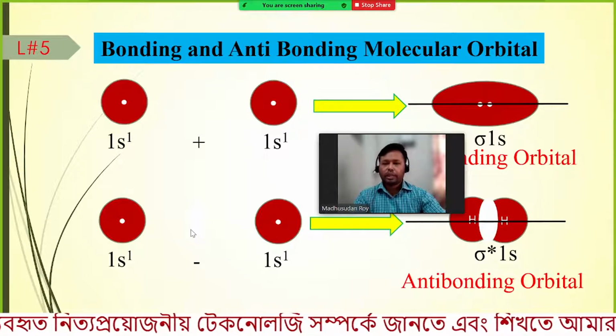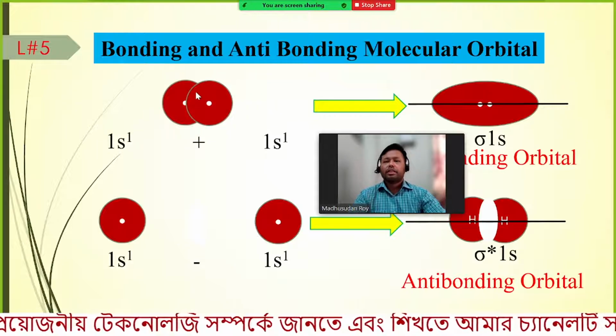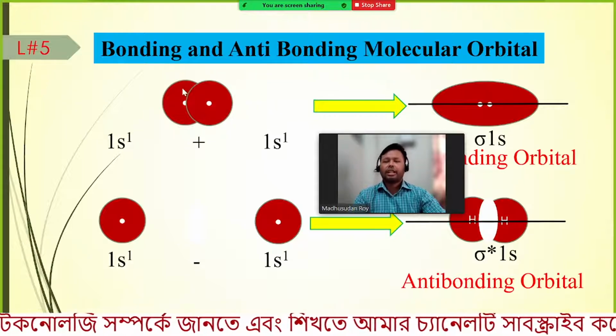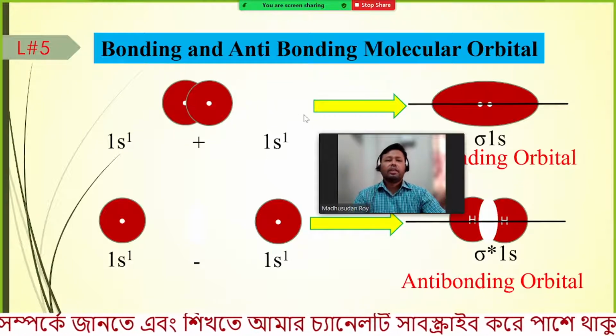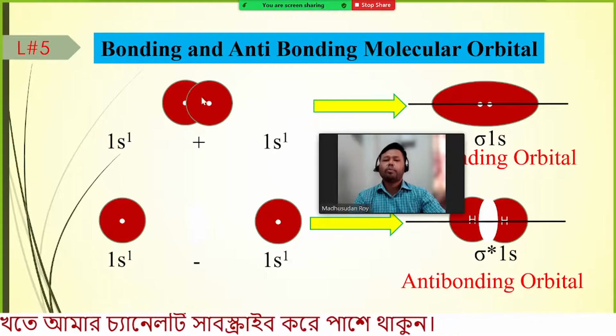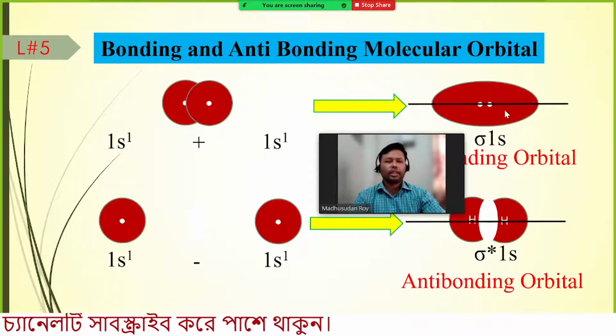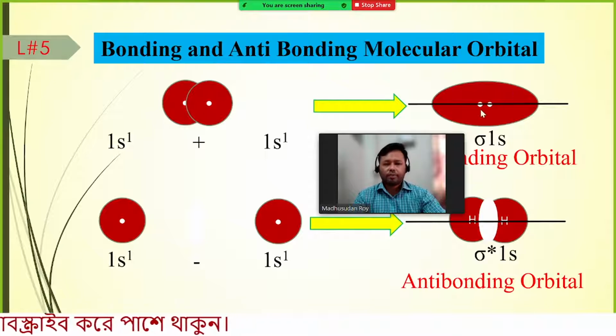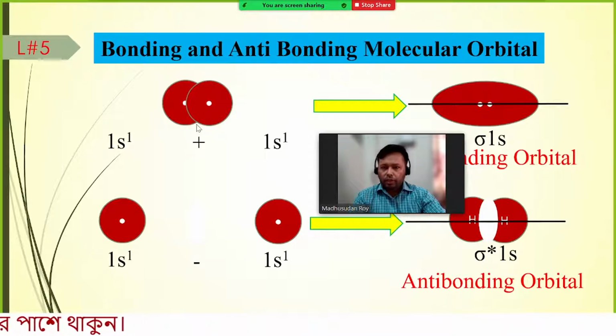So when these orbitals are coming close together, and these are the sum of these atomic orbitals, we are getting these types of shape, and here we have some common region where the electrons are available.